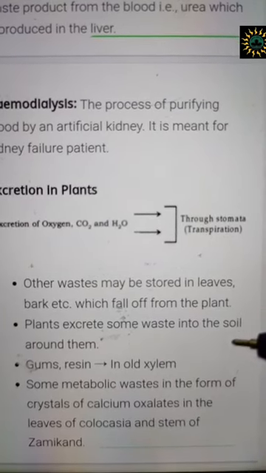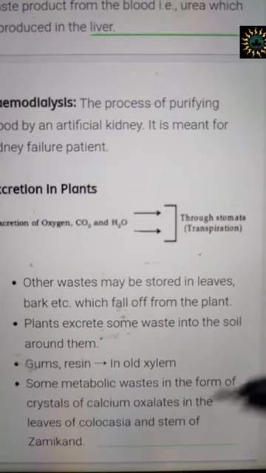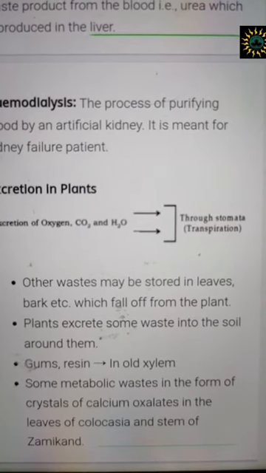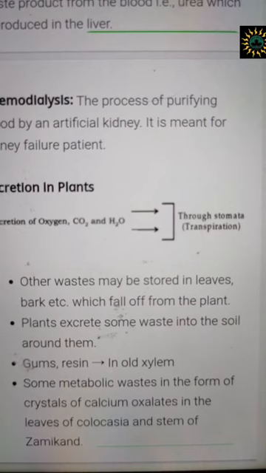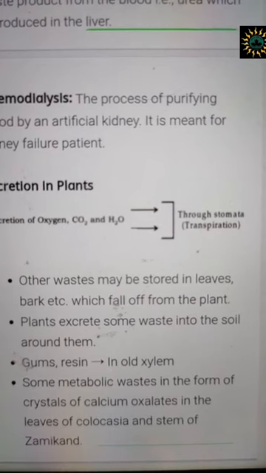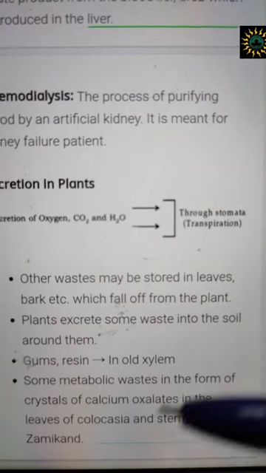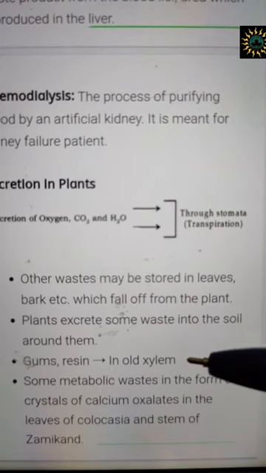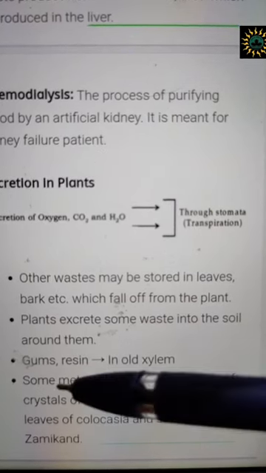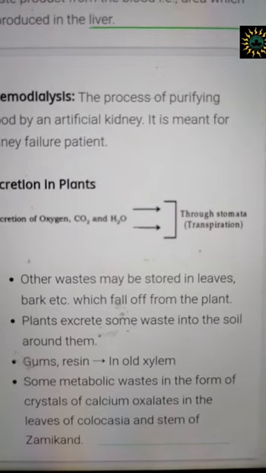Plants excrete some waste into the soil also. There are some gums and resin, the gums that we use, the latex that we use, that comes from the older xylem of the bark of the plant. So gums and resins are stored in the older xylem, which becomes gums and is excreted out.